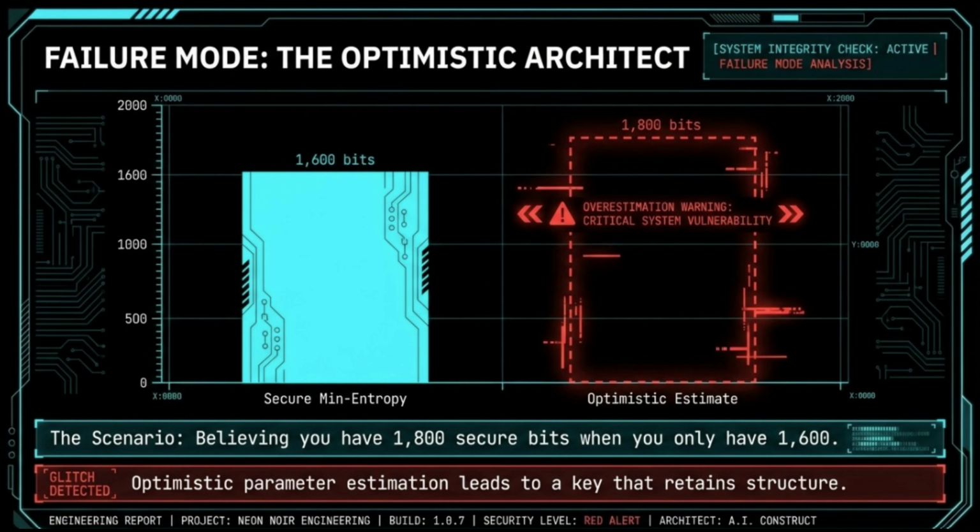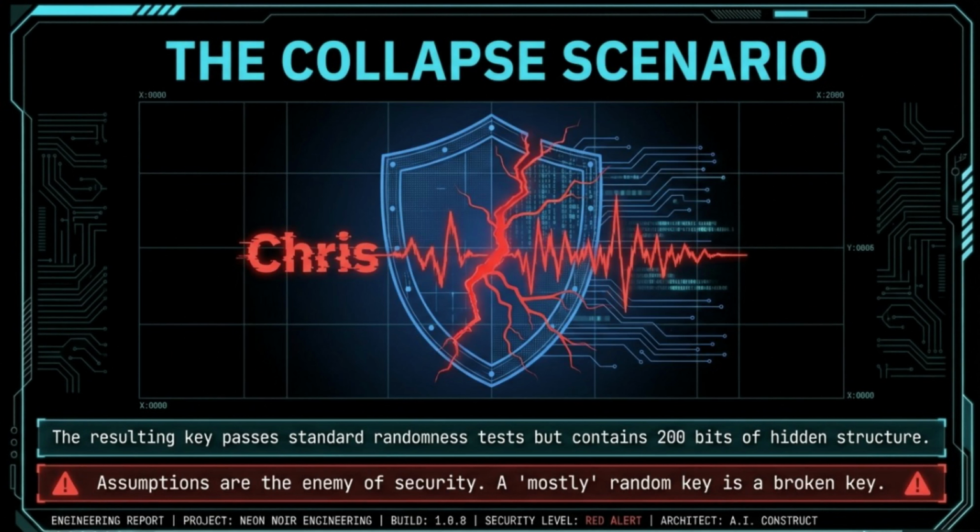Build with honesty. Respect the entropy budget. System status, QKD link established. Privacy amplification complete. We analyze this technical deep dive with a stark visualization of the collapse scenario.